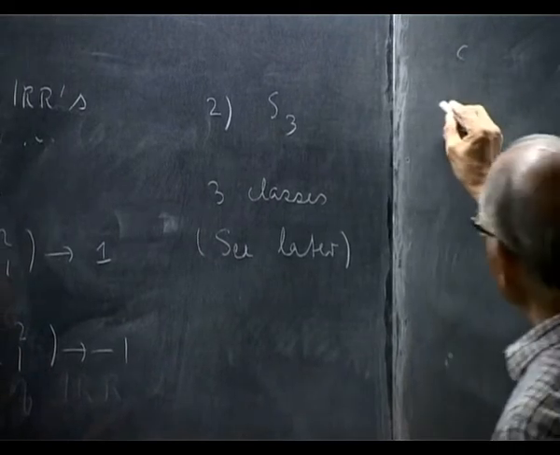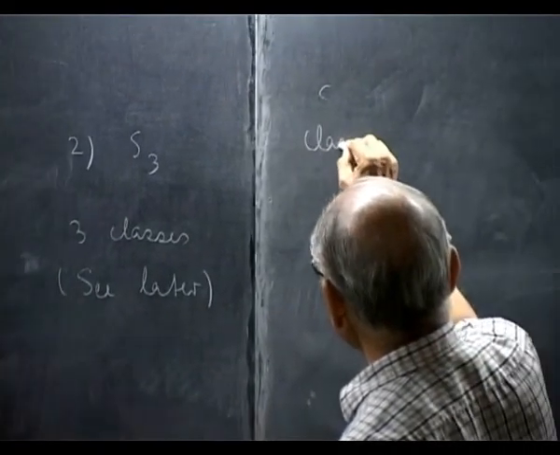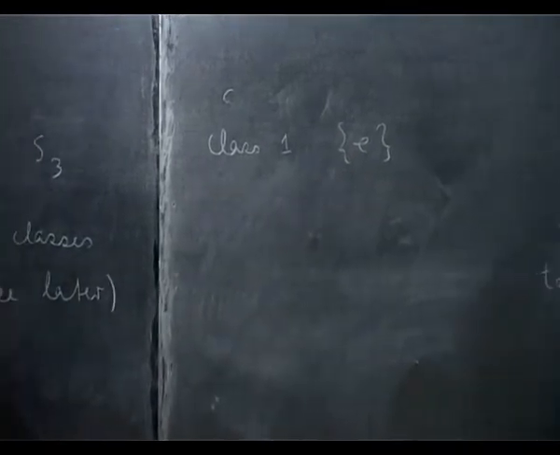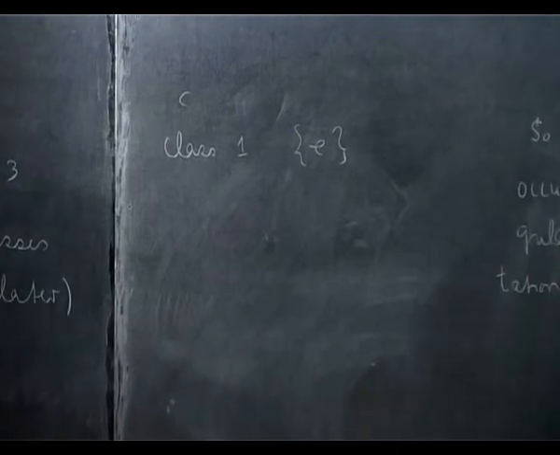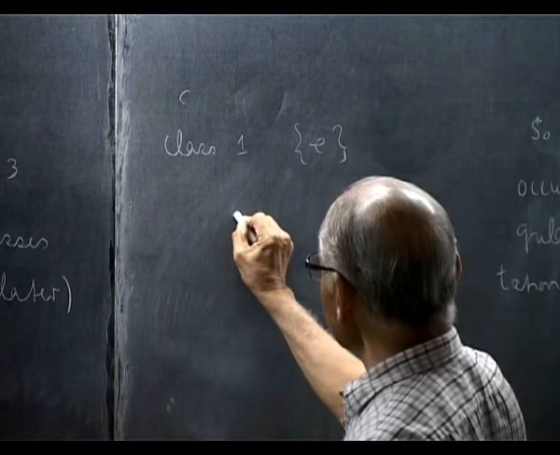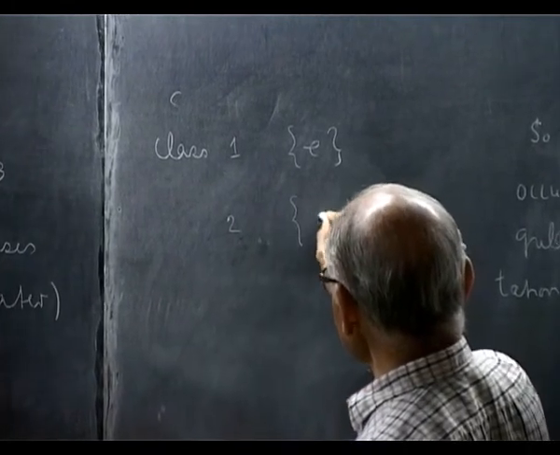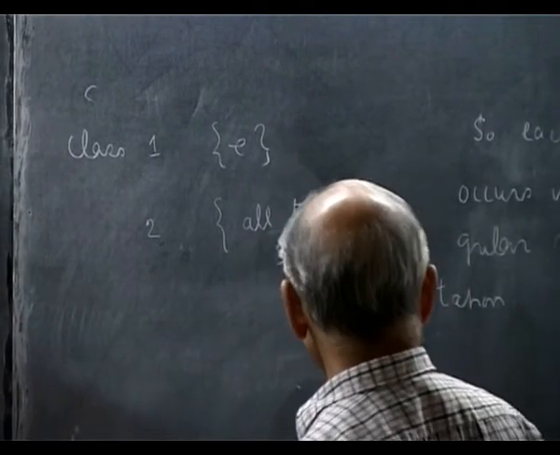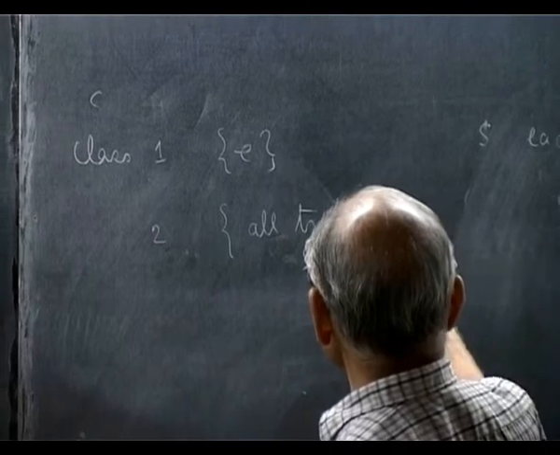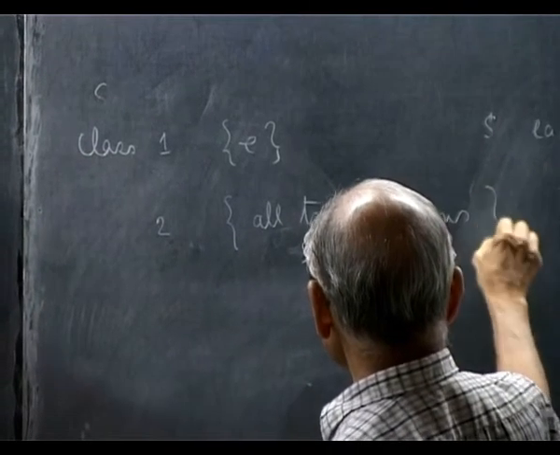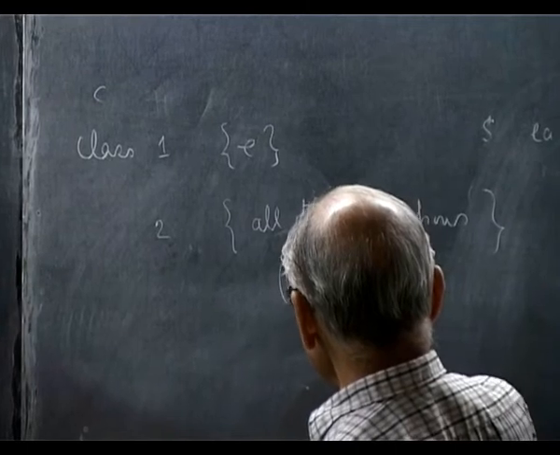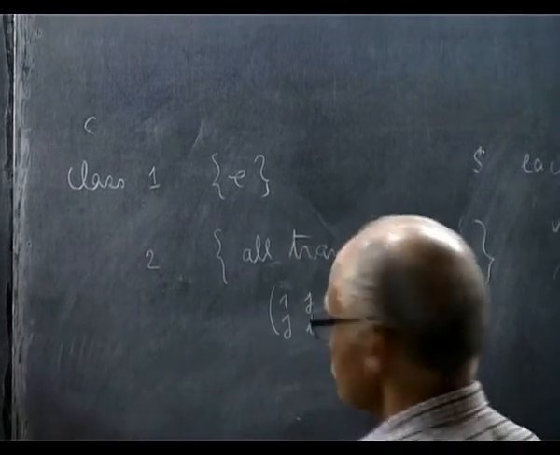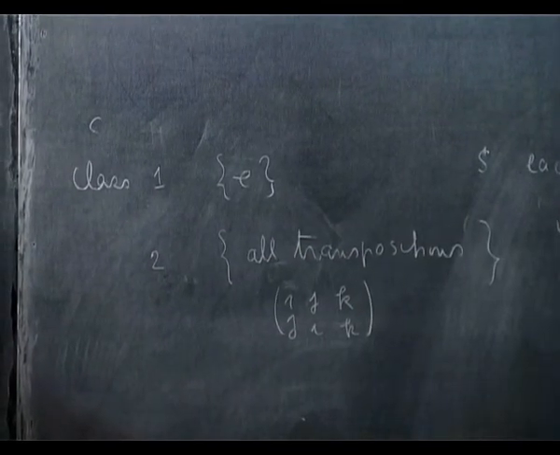Class 1 is simply the class containing the identity. Class 2 is all transpositions, of the form (i j), so they just permute two of them.